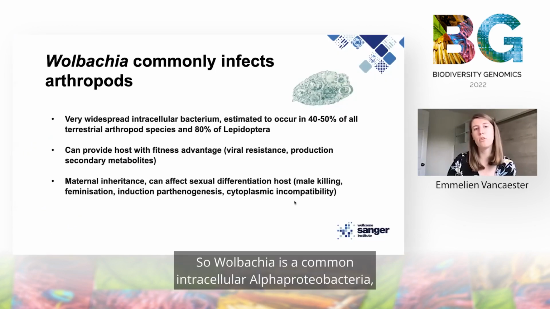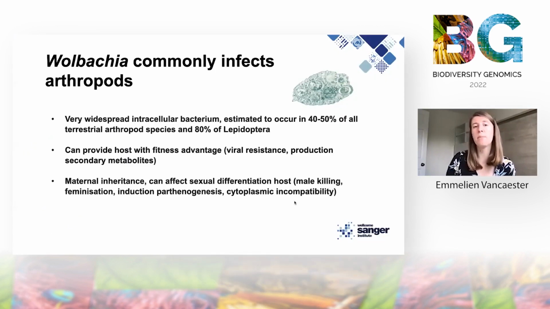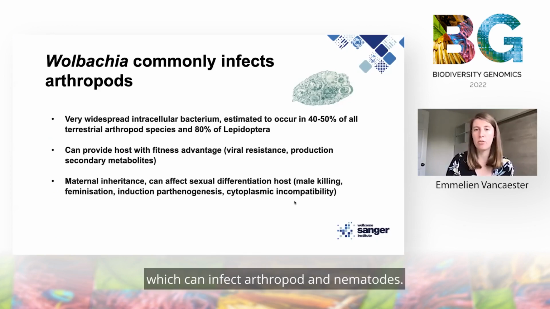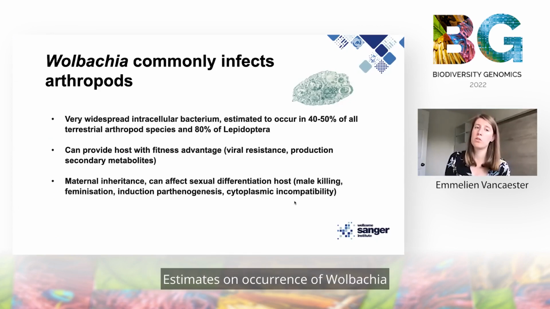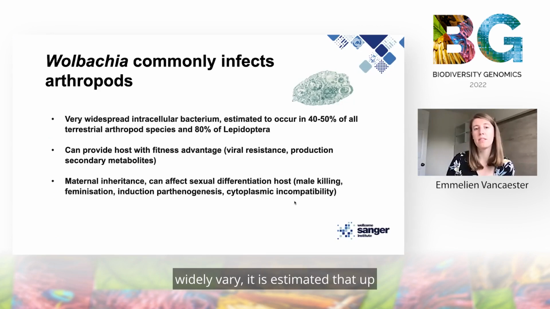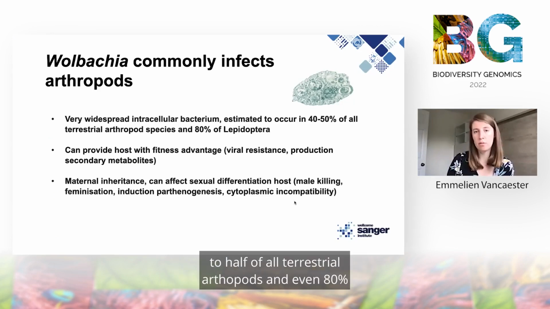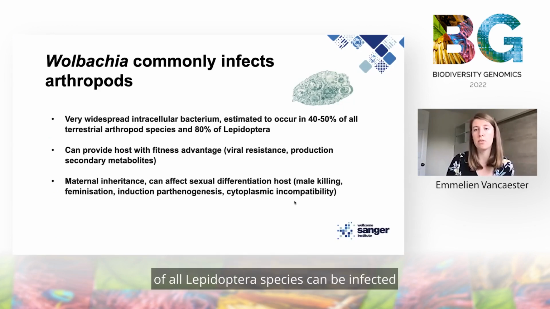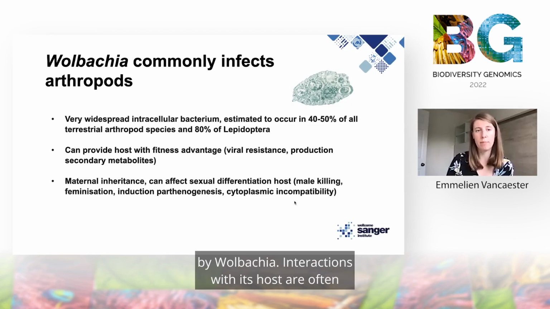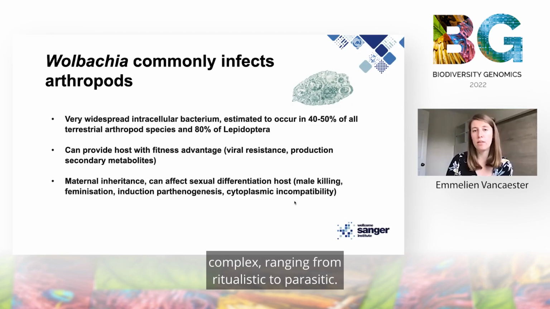So Wolbachia is a common intracellular alphaproteobacterium which can infect arthropods and nematodes. Estimates on occurrence of Wolbachia widely vary. It is estimated that up to half of all terrestrial arthropods and even 80% of all Lepidoptera species can be infected by Wolbachia. Interactions with its host are often complex, ranging from mutualistic to parasitic.